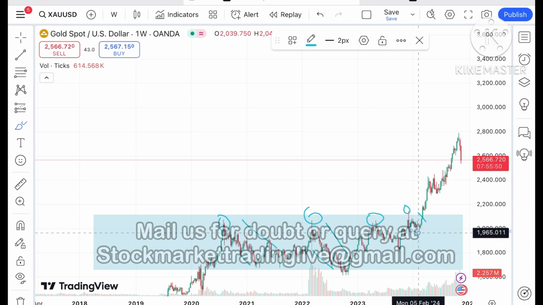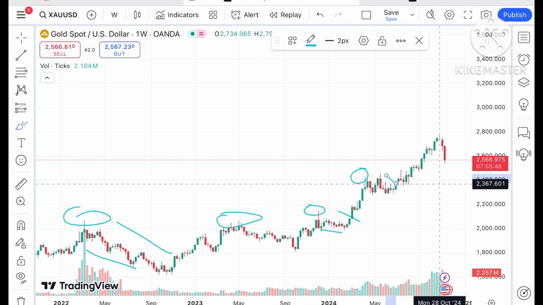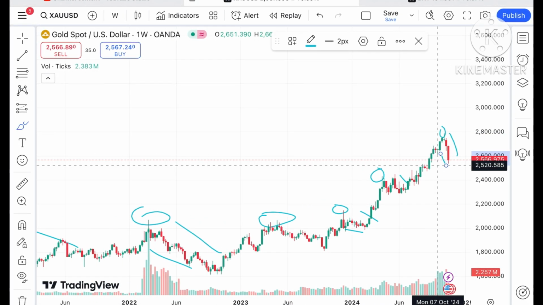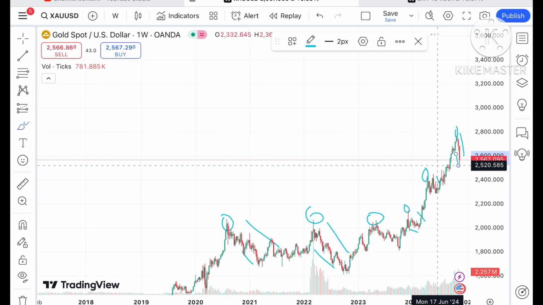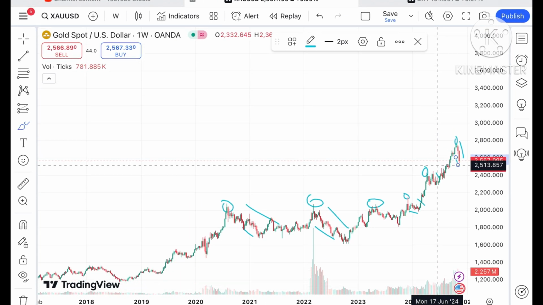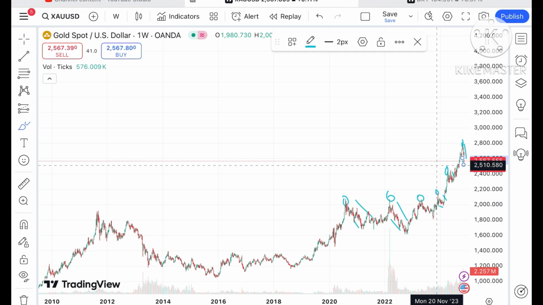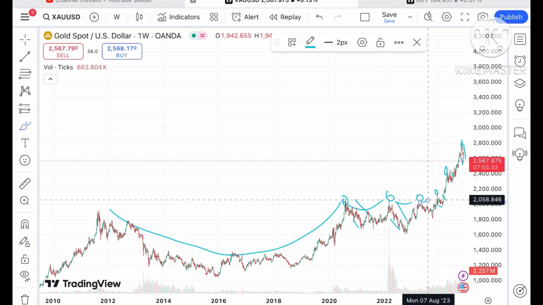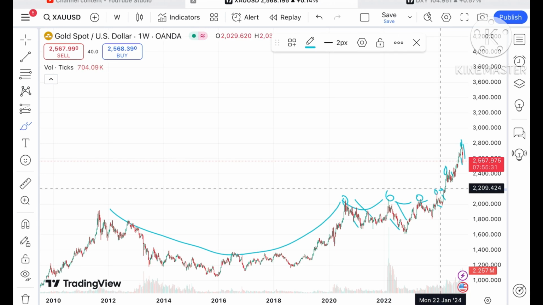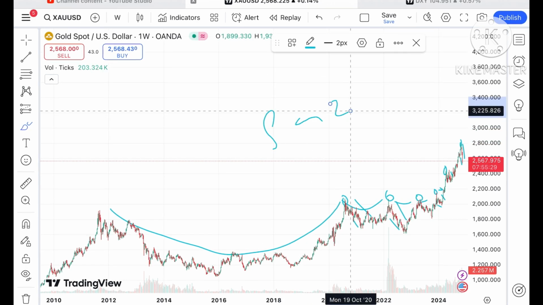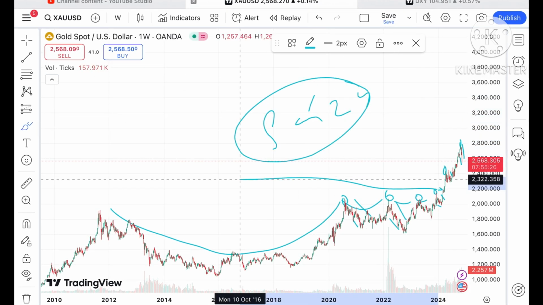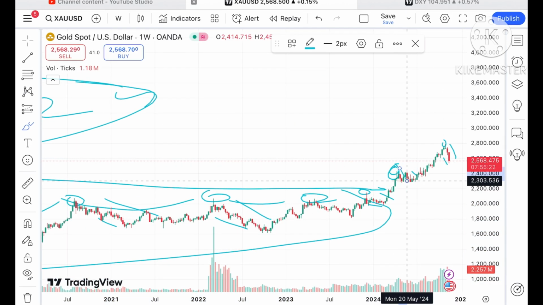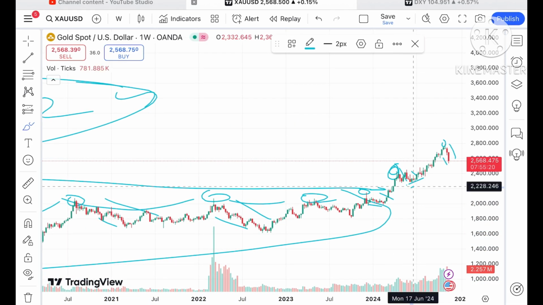Similarly, if you look at this particular trend, I have shown you that at all these levels we have seen a good fall, and similarly this is the pattern where again a fall we have seen because it has already made a new high. Looking at the pattern, this is the U pattern formed. After that similar patterns are being formed, and this pattern has been repeated since Jan of 24. After this pattern, a breakout happens, and that is where it made a new high. After that a fall has come.